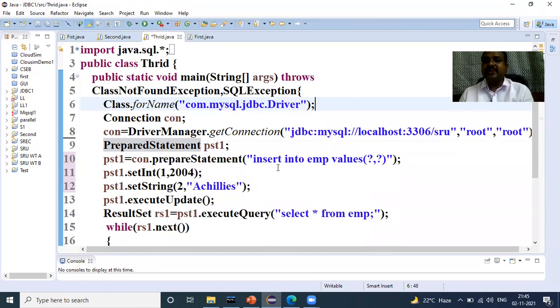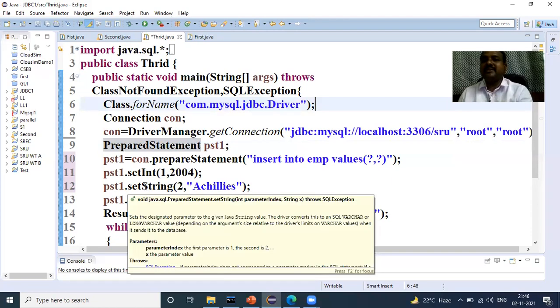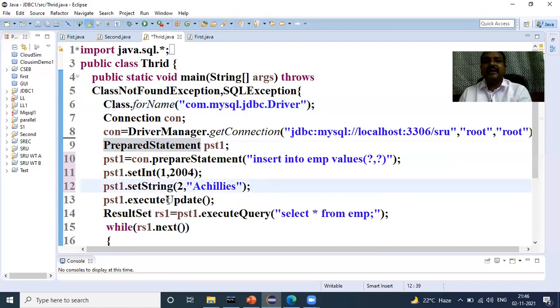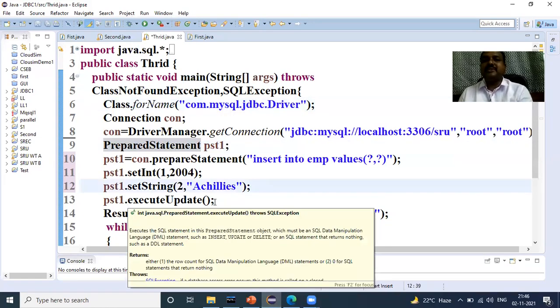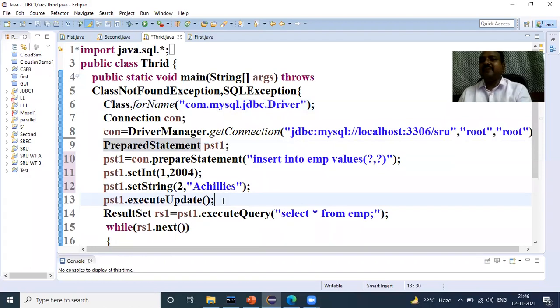Into this method, we give a query which will insert a value into my table. So I say insert into EMP values question mark, comma, question mark. Then we set the integer value, which is the first value, and then the second value. At the end, we execute that statement, and as I said earlier, we use the method called executeUpdate.